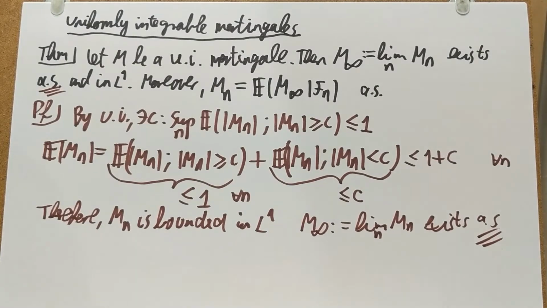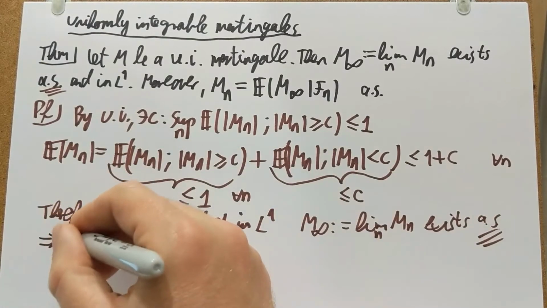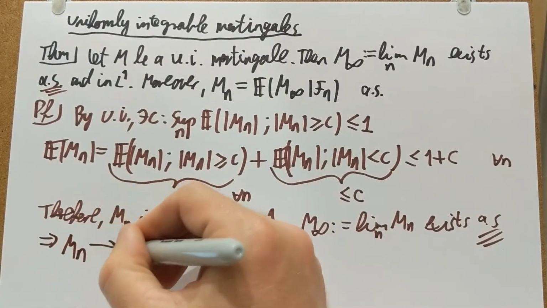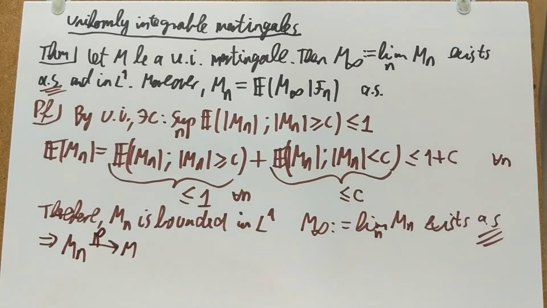But then we need to show the L1 convergence. That's going to be easy, because it follows from almost sure convergence that Mn goes to M in probability. Recall that when we looked at modes of convergence, almost sure convergence implies convergence in probability.